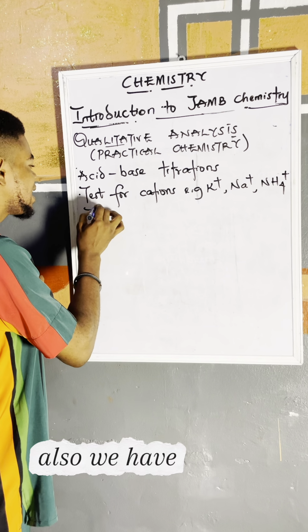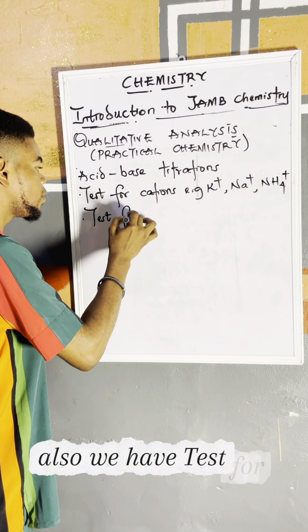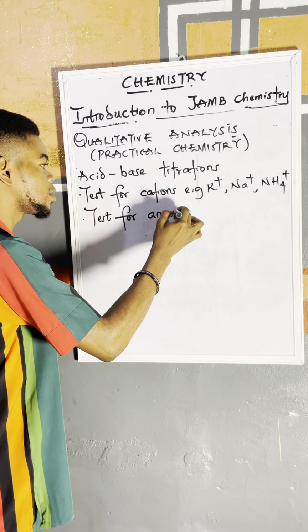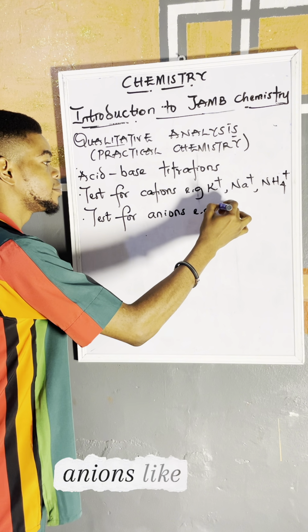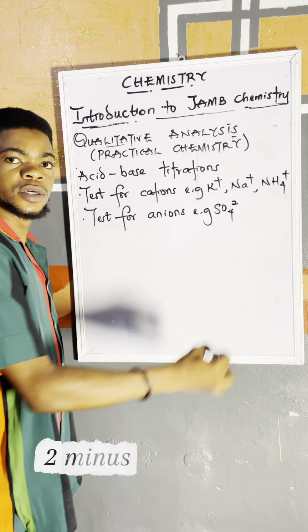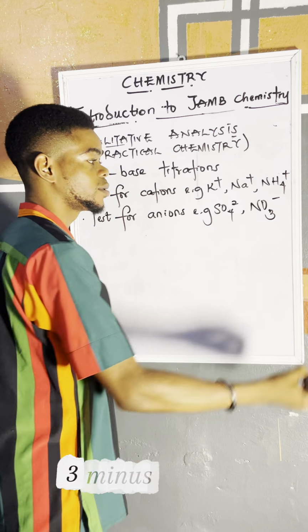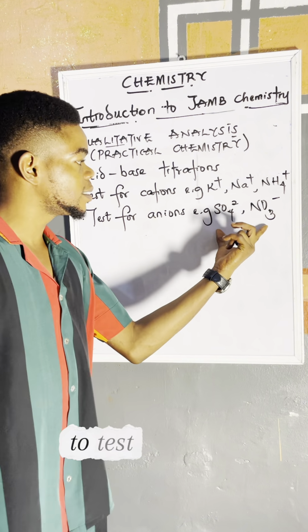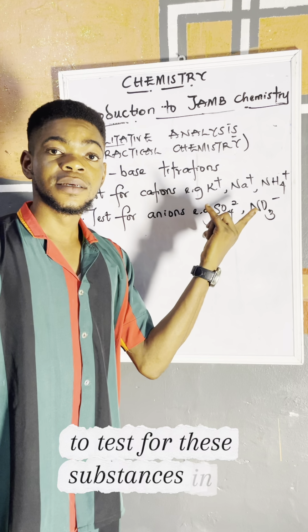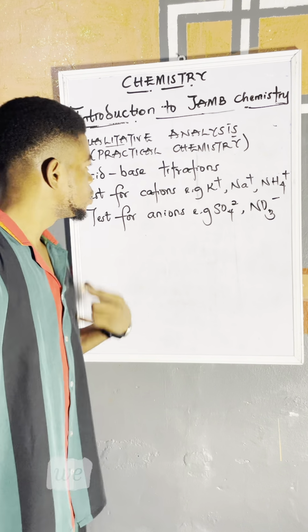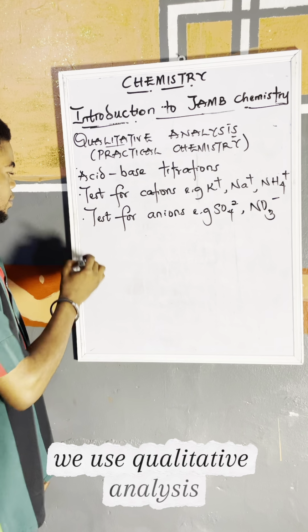Also, we have tests for anions. Anions like SO4 2-, sulfates, we have NO3-, nitrates. To test for these substances in a mixture, we'll use qualitative analysis.